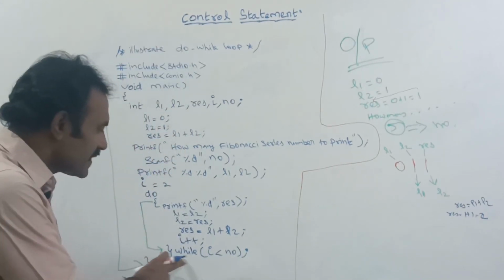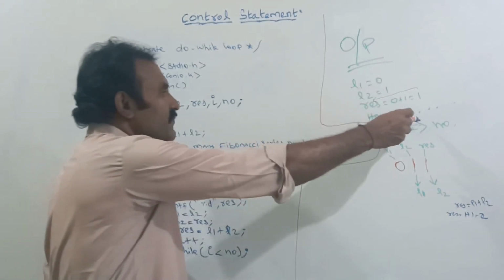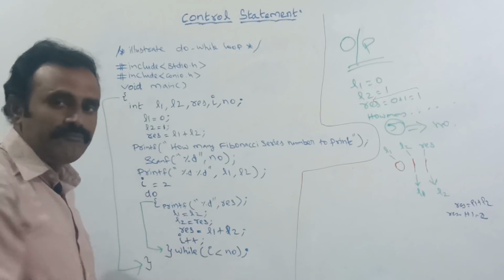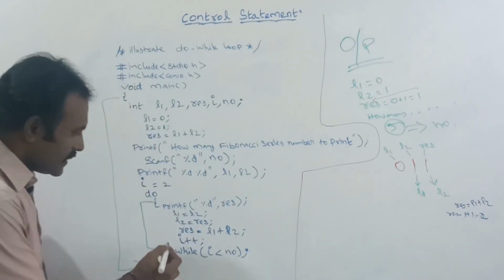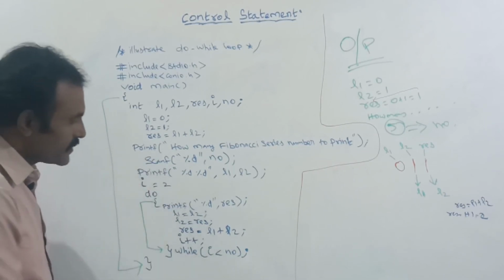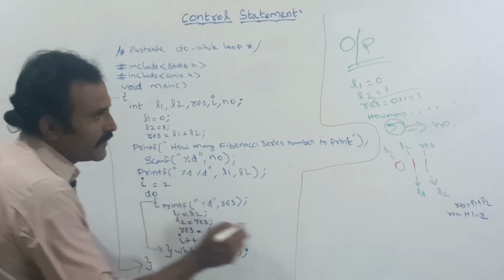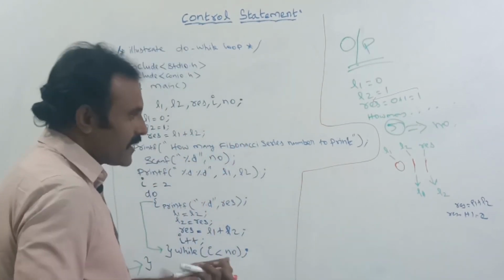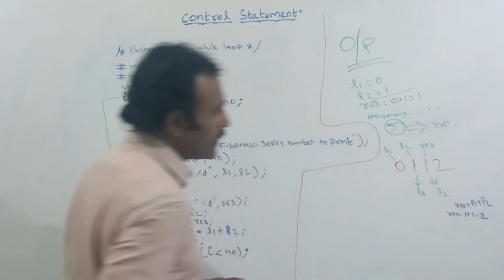Now it will check whether 3 is lesser than or equal to NO. That is, NO is 5. Yes, 3 is lesser than 5. So the loop will be repeated again. This time again the same statements will be executed. Now here I am telling it to print the res value. So what is the res value currently? Here 2. So it will print 2.